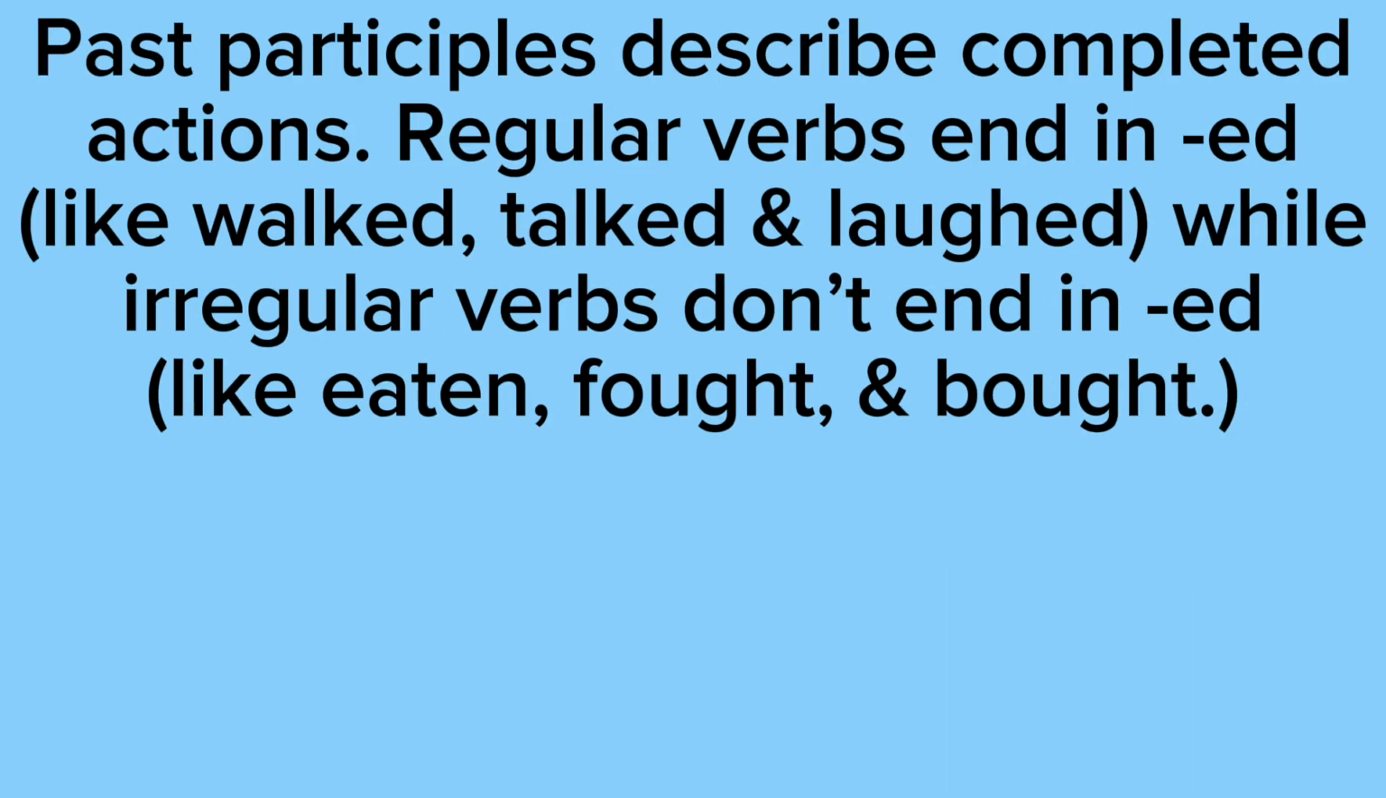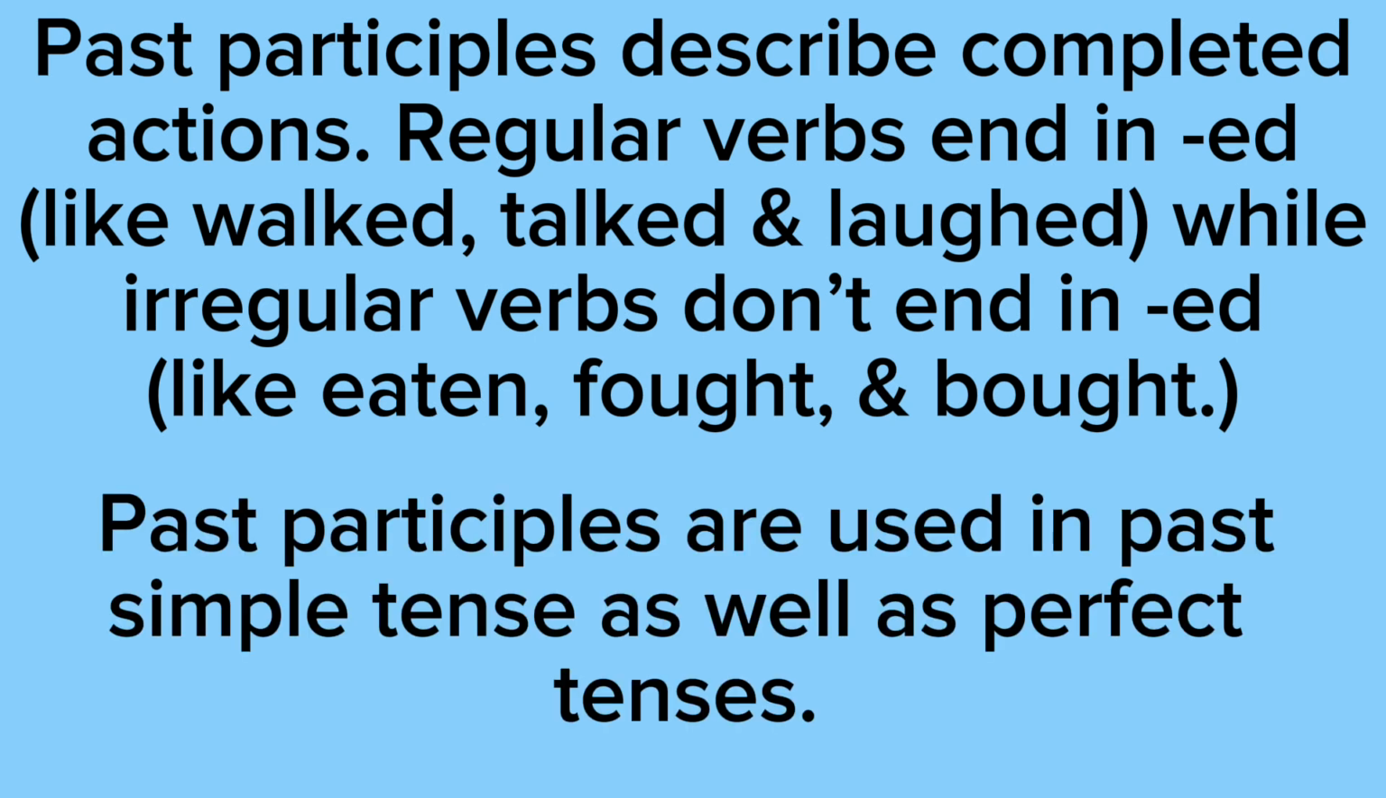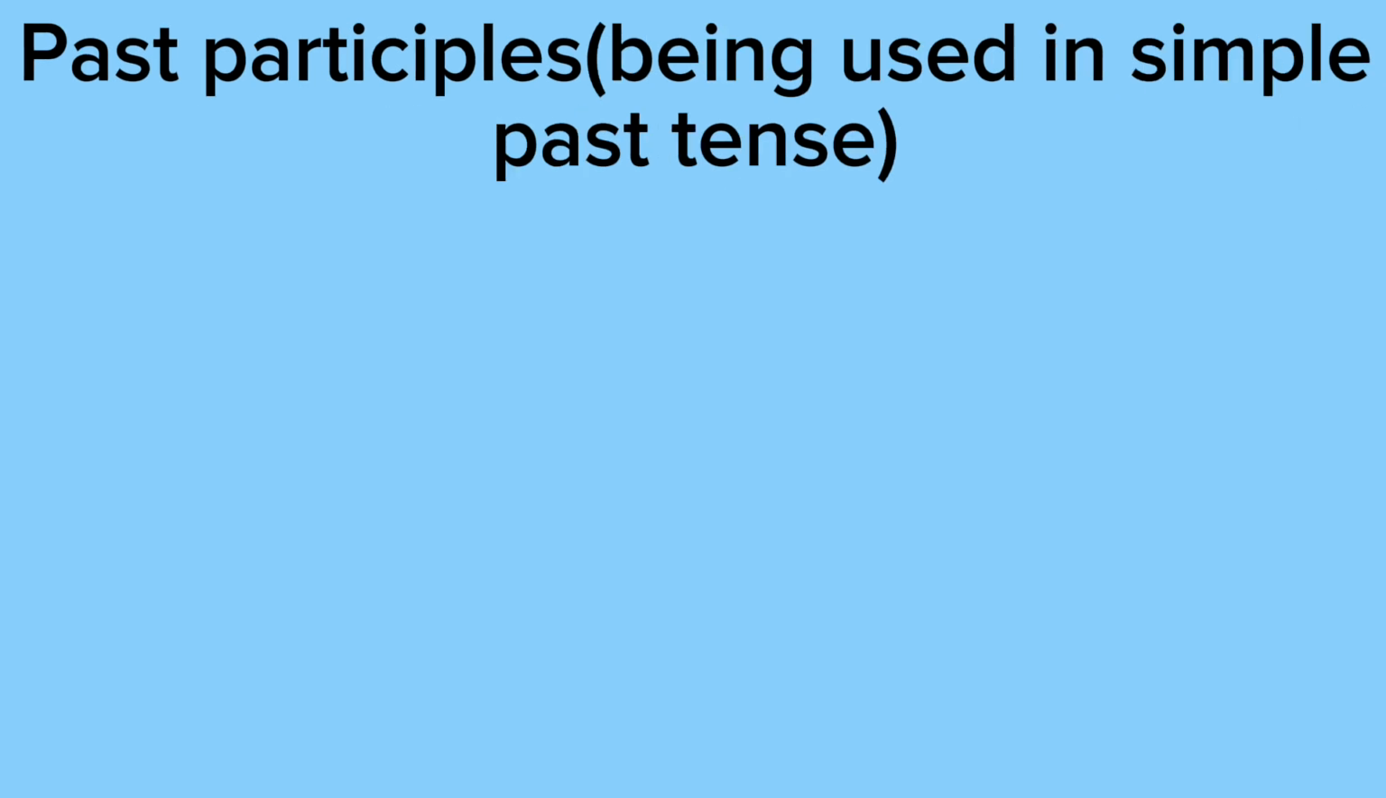Past participles describe completed actions. Regular verbs end in ed, like walked, talked, and laughed, while irregular verbs don't end in ed, like eaten, fought, and bought. Past participles are used in past simple tense as well as perfect tenses, and I'll elaborate on all of this. Past participles being used in simple past tense.